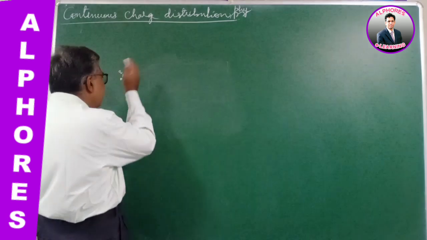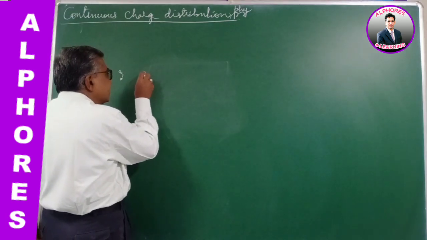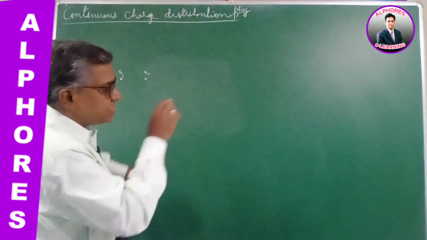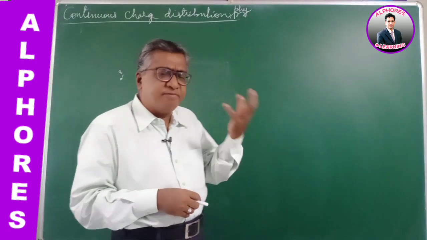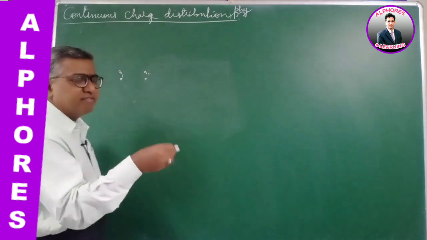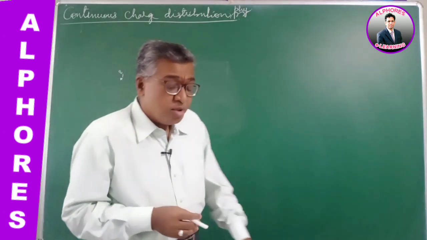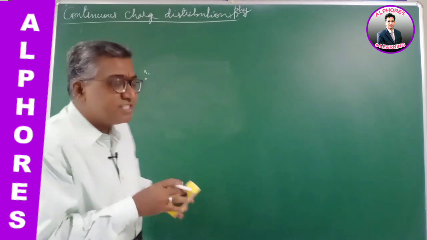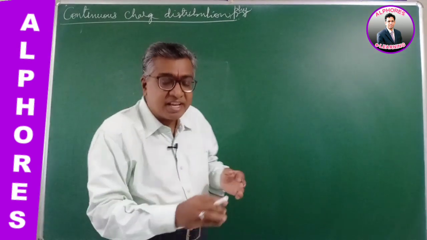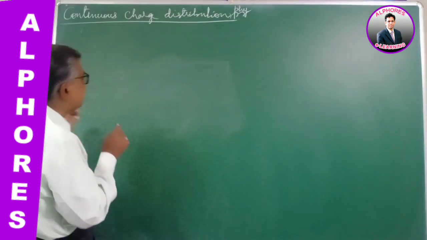And if there is another charge Q2 with some separation between them, we were finding the field due to each charge and taking the vector sum.